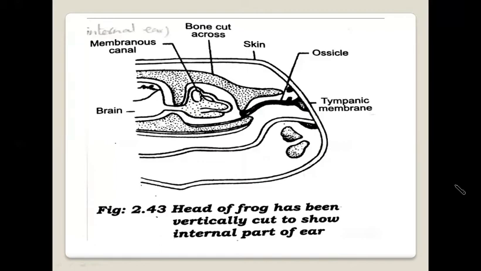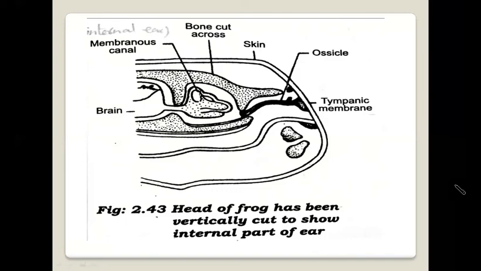Ear. The organ of hearing is the ear. The outermost part of the ear is called the tympanic membrane. On the inner side of the membrane is a cavity known as the tympanic cavity. The cavity contains a small rod-like bone called the ossicle. One end is attached to the tympanic membrane and the other to the internal ear. The internal ear is a very delicate organ. It consists of three semicircular canals. These canals are filled with fluid and sensory cells. The internal ear, in addition to hearing, also keeps the balance of the body.